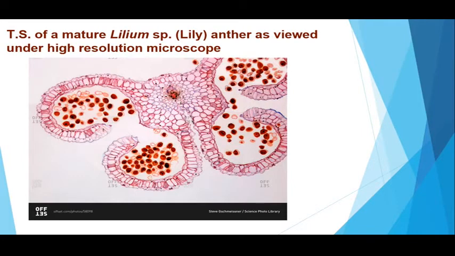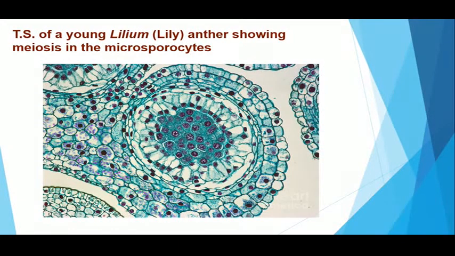Staining procedure is usually carried out with the help of stains like acetocarmine or acetoorcein. This is another picture showing TS of lily young anther undergoing microsporogenesis as viewed under high resolution microscope.